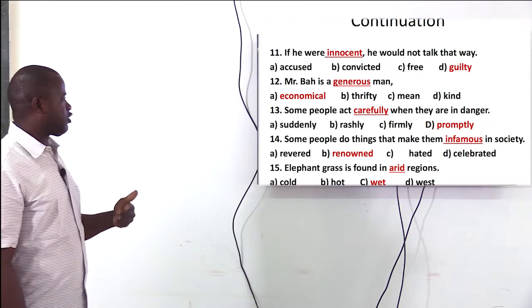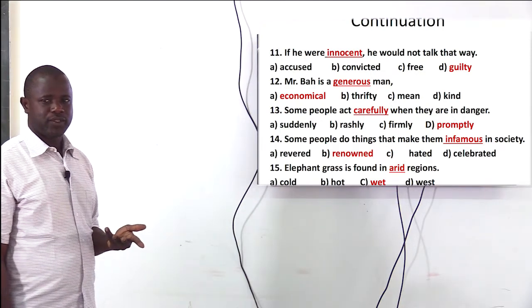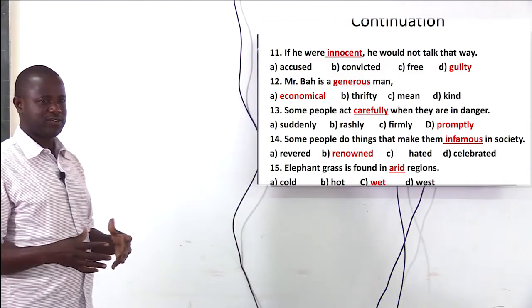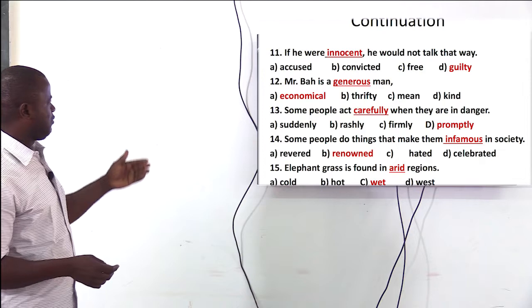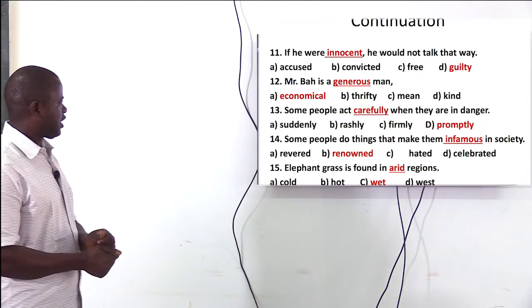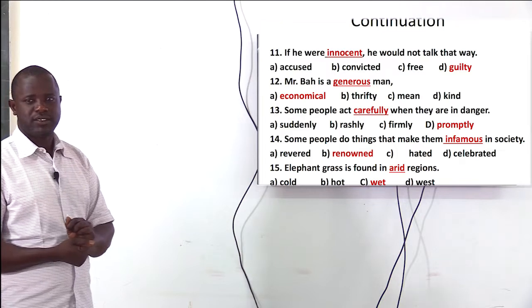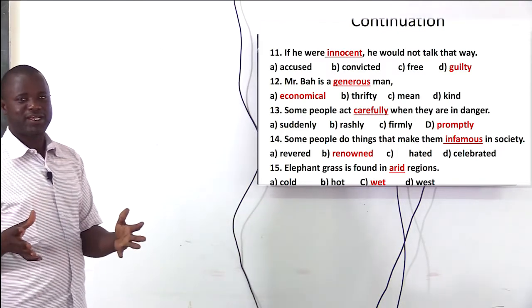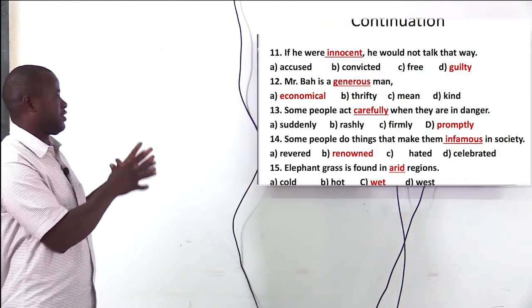Mr. Ba is a generous man, a kind somebody who can always give. So here we look at the options. Economical. If somebody is very stingy, he's mean, he's economical. The person is not generous.